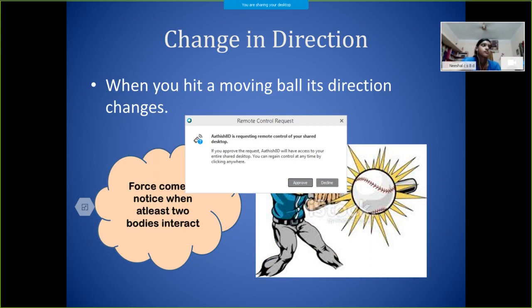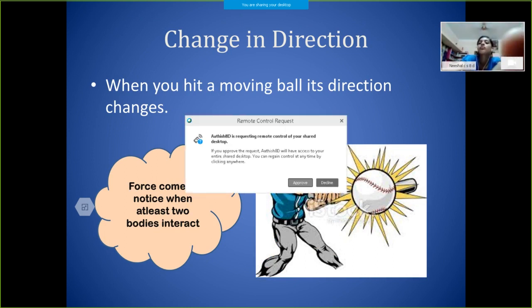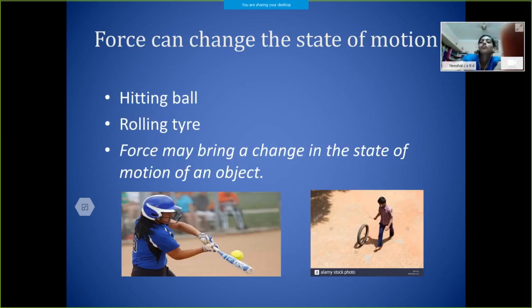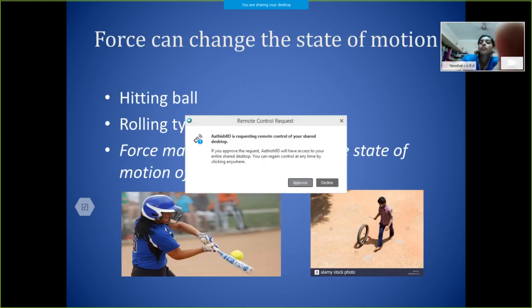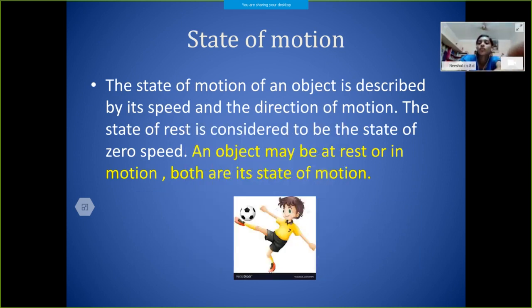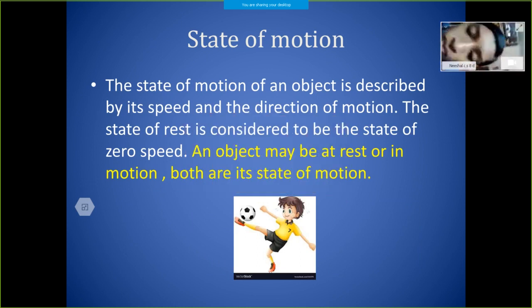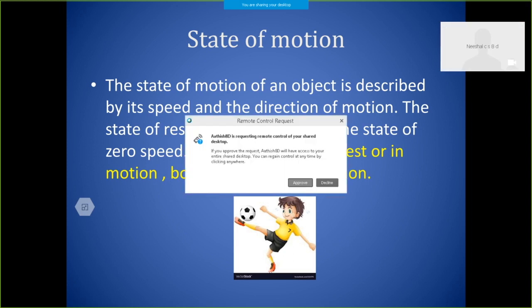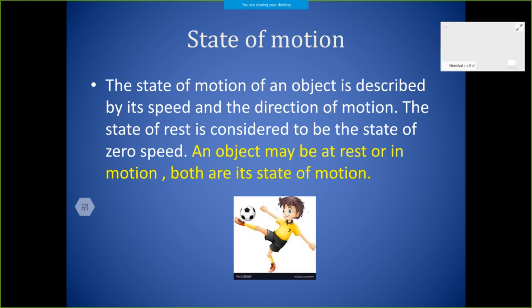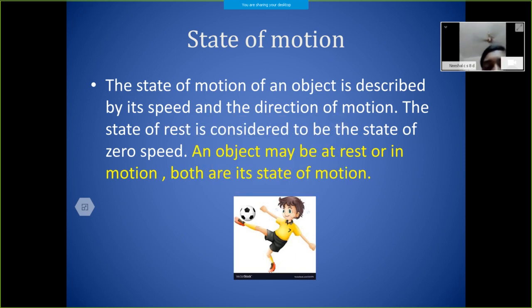The next one is that we can change the direction of motion by applying a force. So we can change the speed or change the direction. So we can say that a force can change the state of motion. State of motion means whether the body is in a state of rest or motion, or in its direction, together we call it the state of motion. So a force can change the state of motion.